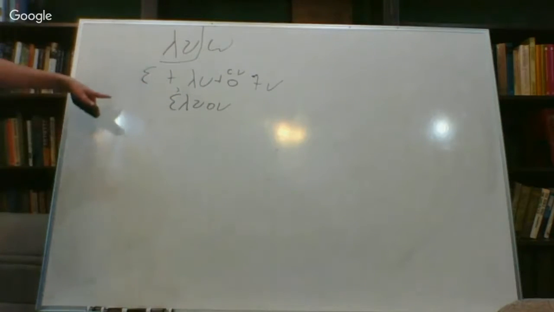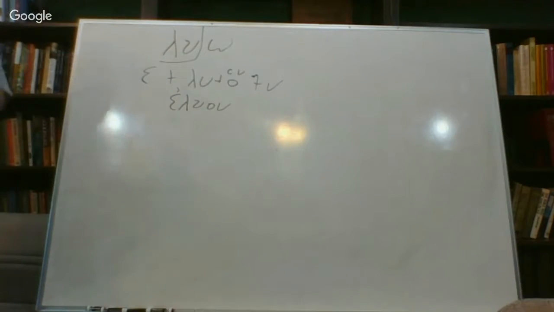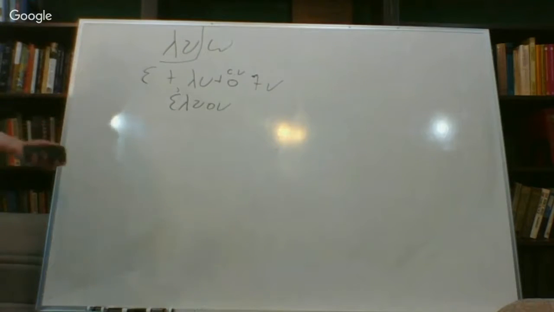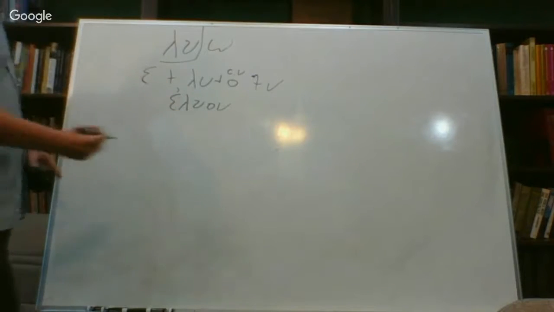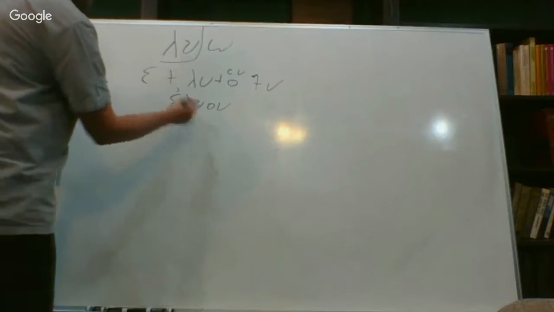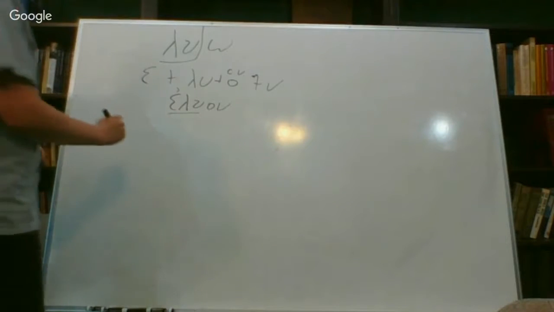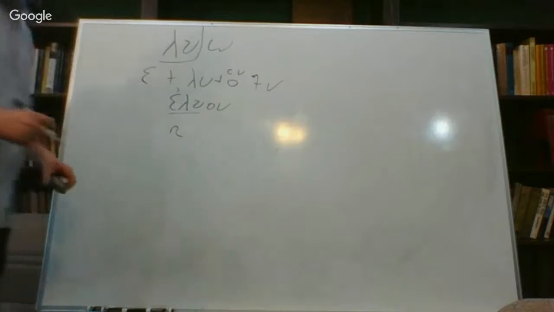What we saw with agapao is that we had the vowel alpha. Here we have a consonant lambda. So when you have a consonant in the beginning of your root, it's just going to attach to the root. When it is a vowel, it's going to most likely lengthen to an eta.